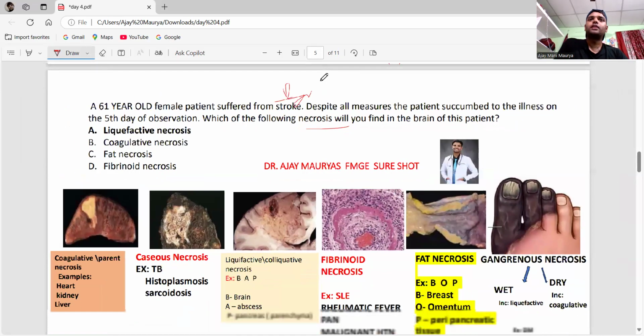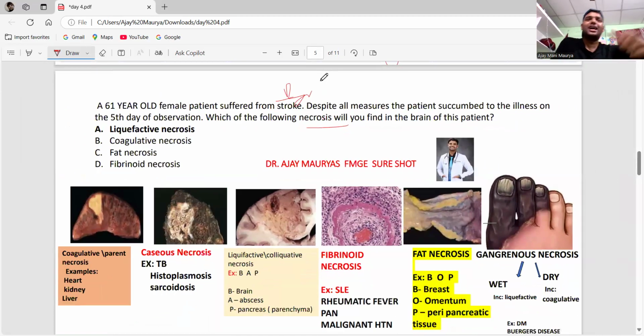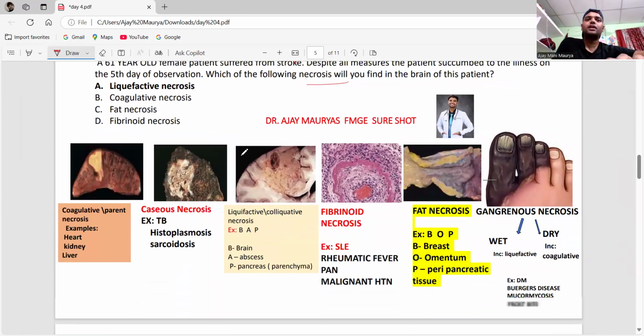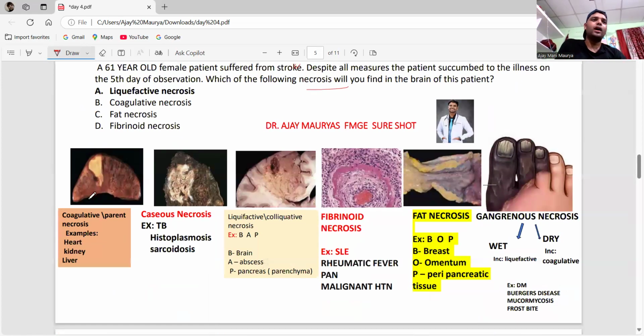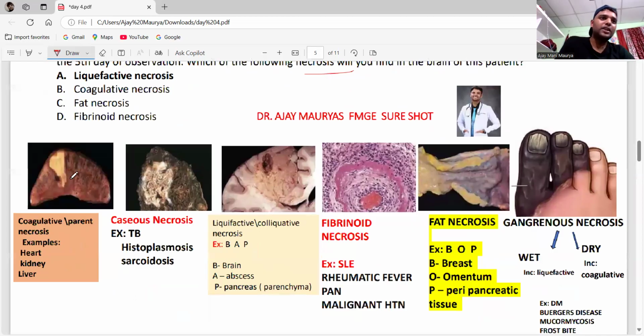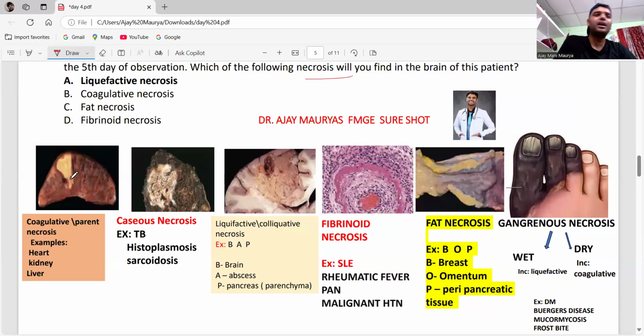See, so from the stroke, it means they're asking about the brain. It means in the brain there is going to be a liquefactive necrosis. Remember, here it is coagulative, the parent necrosis. The example is HLK, coagulative HLK: heart, kidney, liver. Coagulative necrosis will never involve the brain. Caseous, or cheesy-like, necrosis involves TB, histoplasmosis and sarcoidosis.